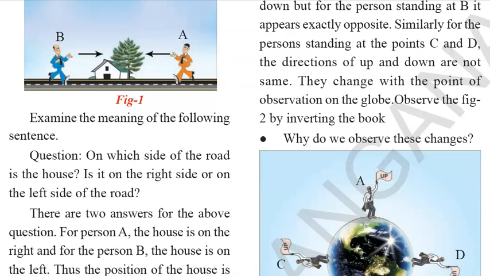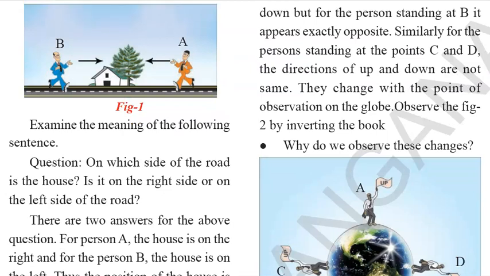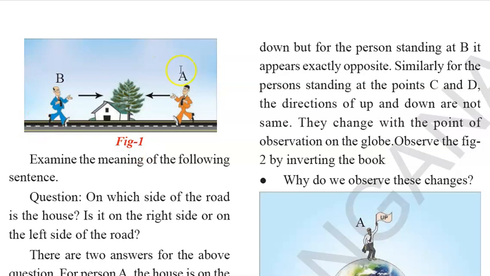Now let's see the diagram in figure 1. In figure 1, there's a person standing at position A, and there's another person standing at position B. Now if person A makes a statement that the house is on the right side, it's right from his relativity.